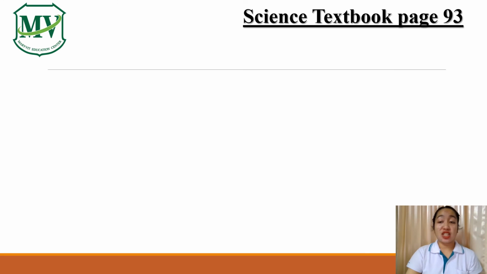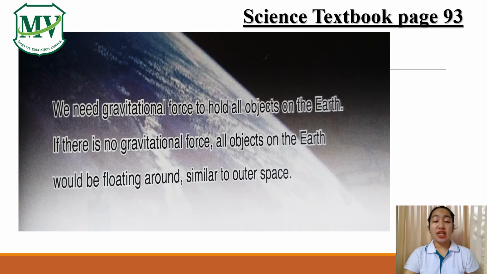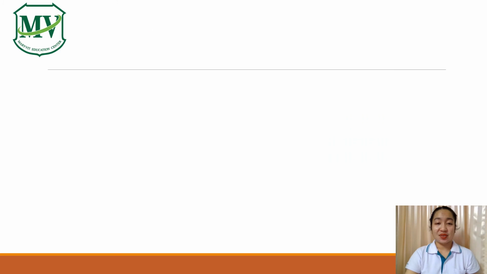So now on page 93, we need gravitational force to hold all objects on the Earth. If there is no gravitational force, all objects on the Earth would be floating around, similar to outer space. So in other words, gravitational force is really important for us because it keeps everything in place. It keeps everything close to the ground. So when there is no gravitational force, everything on Earth would float. Everything.